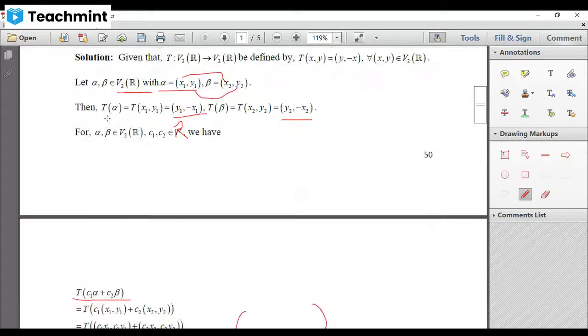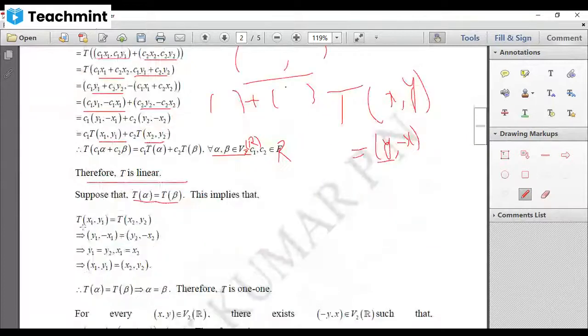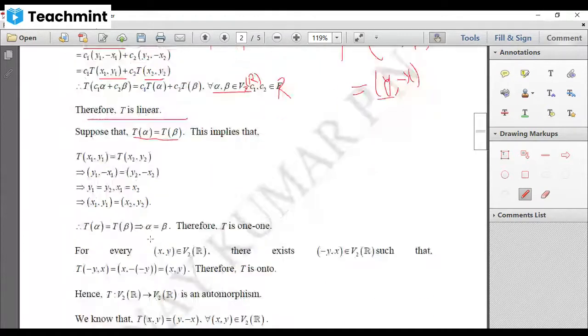Now what is your T of alpha? T of alpha is T of ordered pair x1 y1, and T of beta is T of ordered pair x2 y2. But what is the image of this? It is y1 comma minus x1. Similarly, the image of this is y2 comma minus x2. And you know that any two ordered pairs are equal provided corresponding entries are equal. That is, your y1 is equal to y2, minus x1 is equal to minus x2. That implies x1 equal to x2.